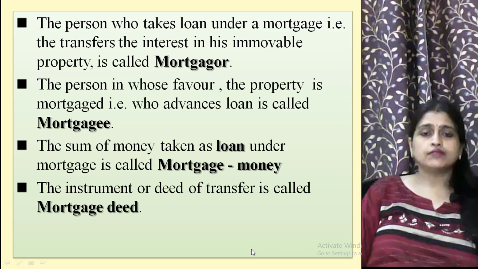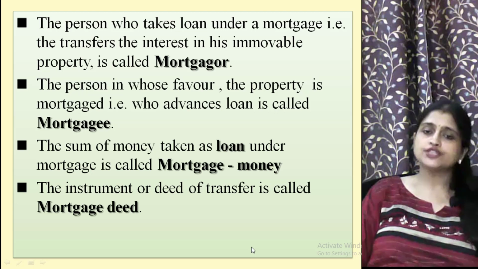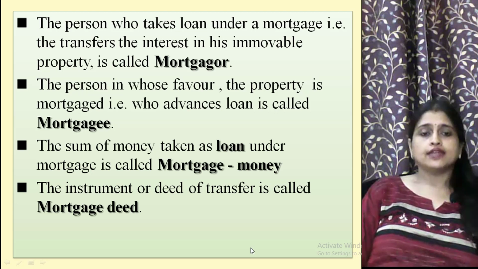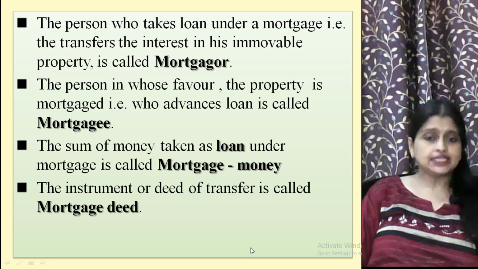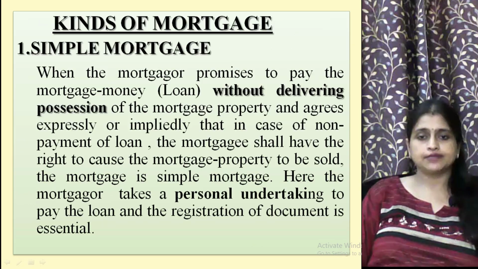What do you mean by mortgage money? The sum of money taken as loan under mortgage is called mortgage money, and the instrument or deed of transfer is called the mortgage deed.